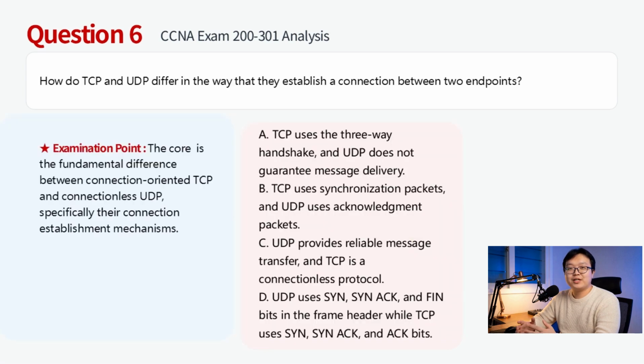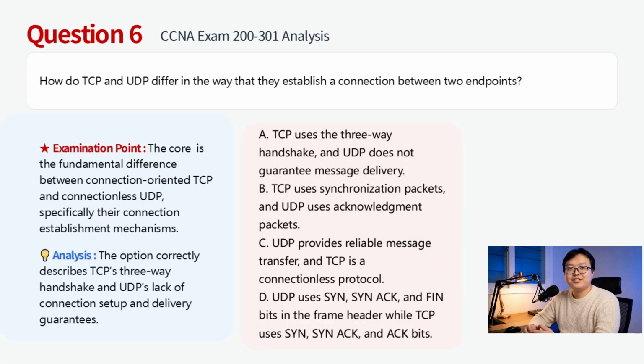TCP is a connection-oriented protocol that establishes a reliable session using a three-way handshake, SYN, SYN-ACK, ACK. UDP, as a connectionless protocol, skips this handshake and sends datagrams without prior setup or delivery guarantees. Therefore, this question chooses A.